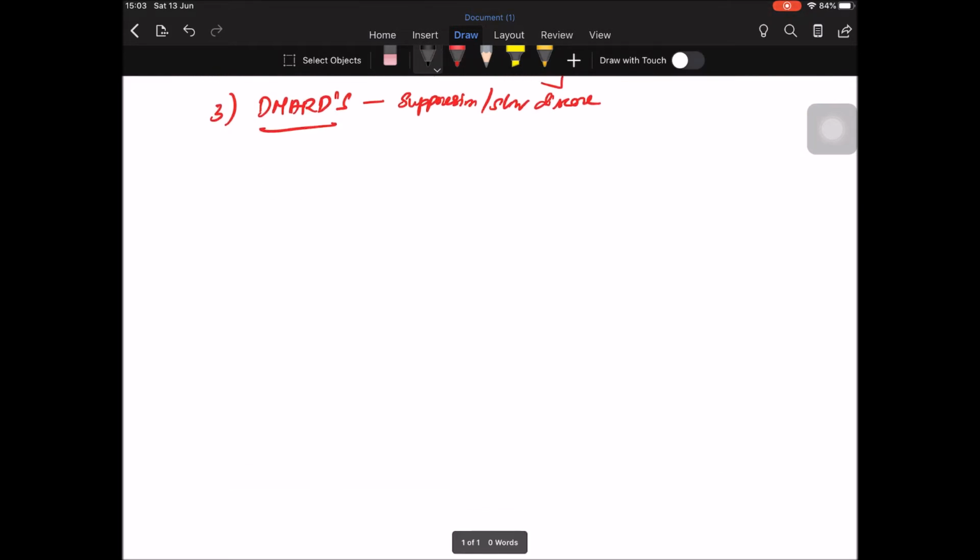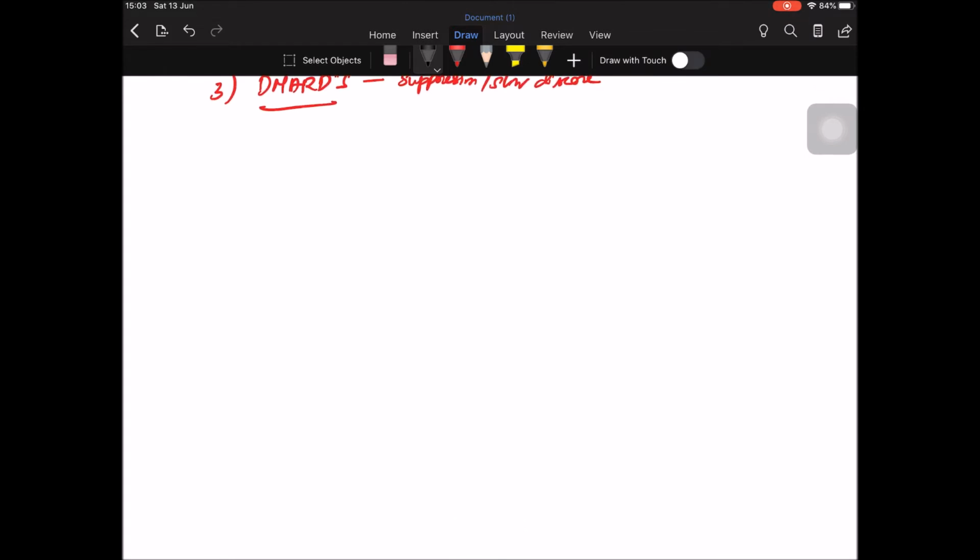The DMARDs have types. The first one is synthetic or non-biological or conventional. The second group of drug is the biological group.